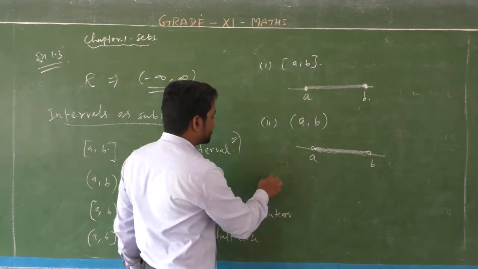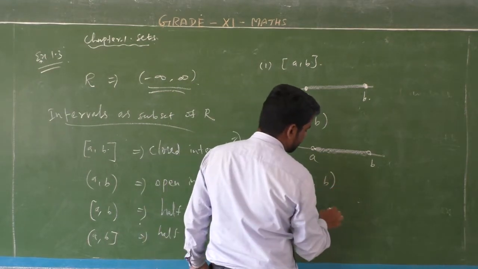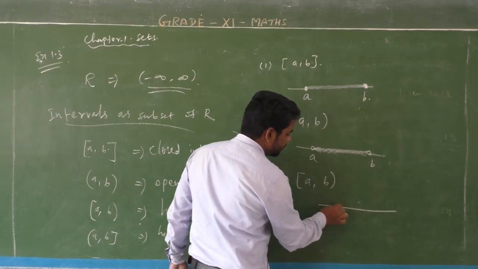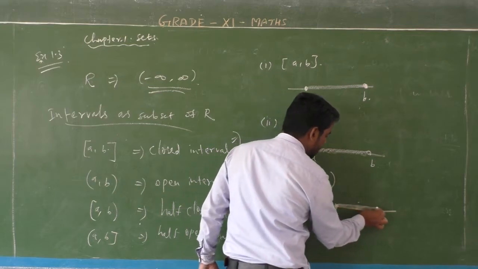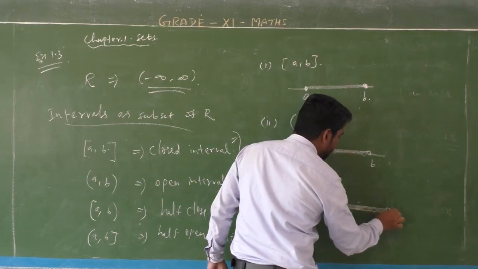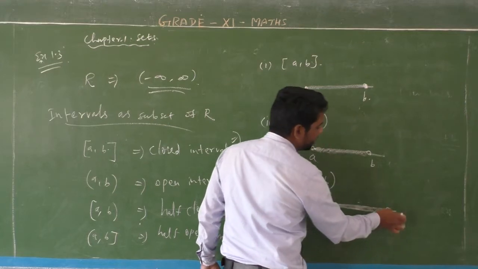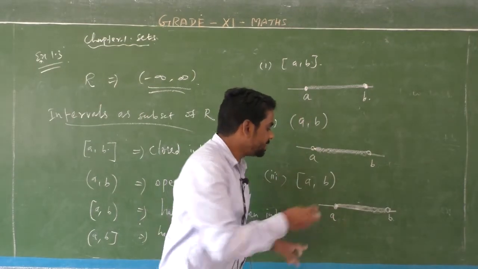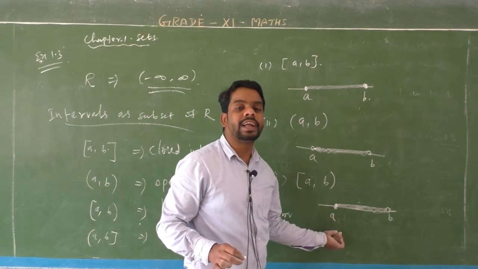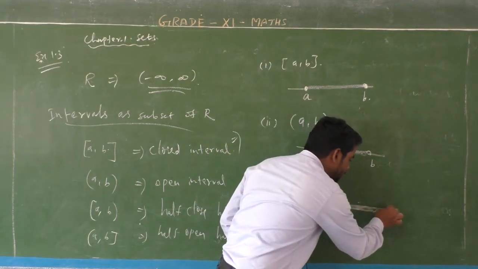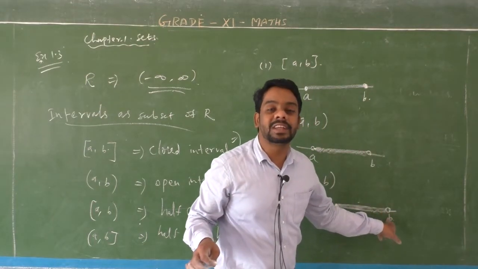Okay, right. Next, third one, half open A comma B, half open, half closed. A is a dark point and B is a small circle, a hollow point. That means except the point B. Listen students, here A is a dark point, that means including the point A. But here B is a small circle, that means open at B, excluding the point B.